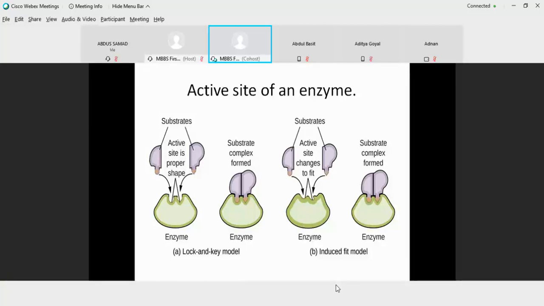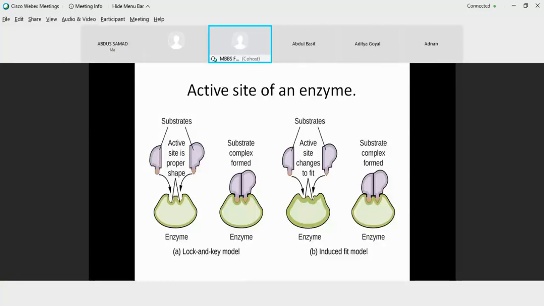There are a number of reactions where the steps are reversible. So the substrate will be converted to product. The same enzyme will take up the product as the substrate and will revert it back. So if the active site were rigid, conversion back would not be possible. So this was the first reason why the lock and key model failed. The second reason was that an enzyme has multiple substrates. So if the active site were rigid, how could multiple incoming substrates interact with the same enzyme? Another reason for the failure of the lock and key model.